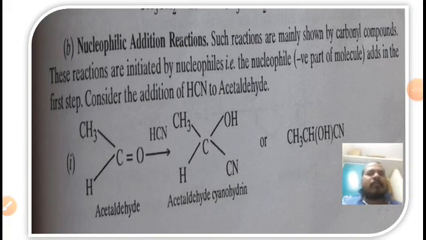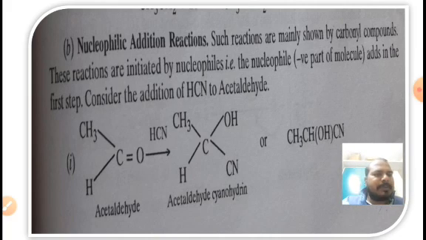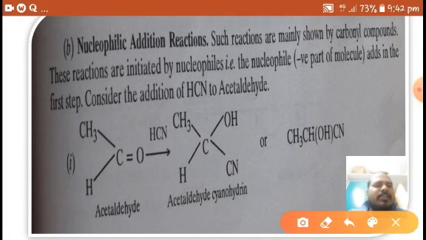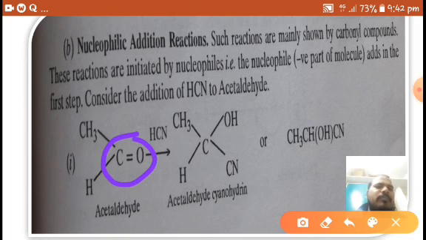So, nucleophilic addition reactions are started by a nucleophile, and carbonyls undergo nucleophilic addition reactions. So, what are carbonyls? Aldehydes and ketones, which have a C double bond O, are called carbonyls.